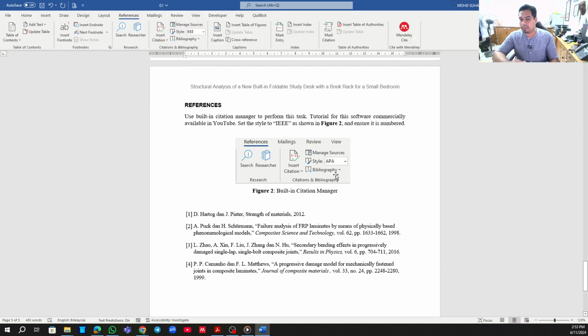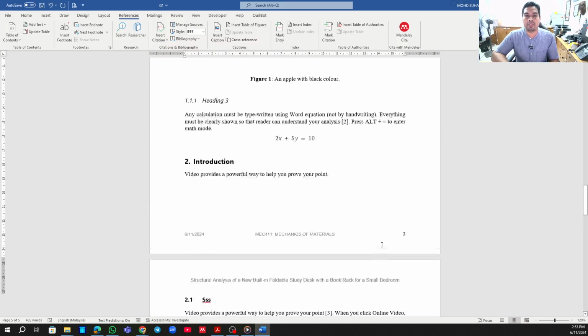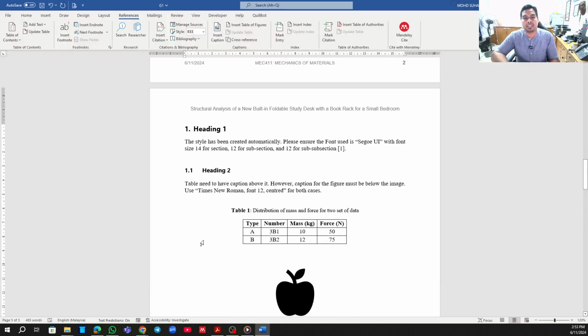I will show a little bit how to insert the citation after this. Okay, so let me show you how to fill in this one using this template. Let's say we're talking about heading number 1. Okay, so we can change this one. Let's say for your title, this is section number 1. Section 1 means section, 1.1 means subsection, 1.1.1 means sub-subsection. Let's say you don't have the subsection, so just remove it from the template itself.